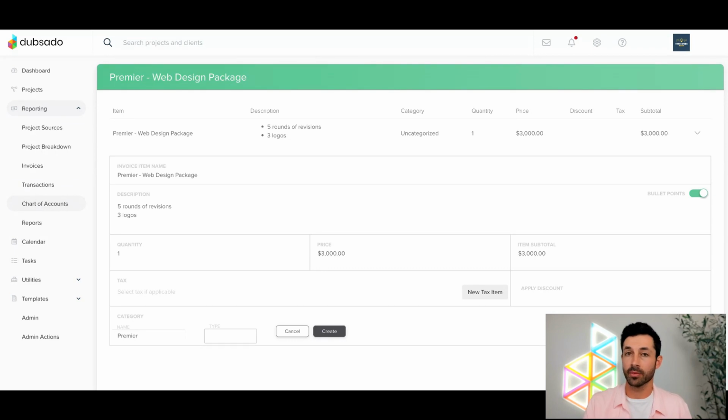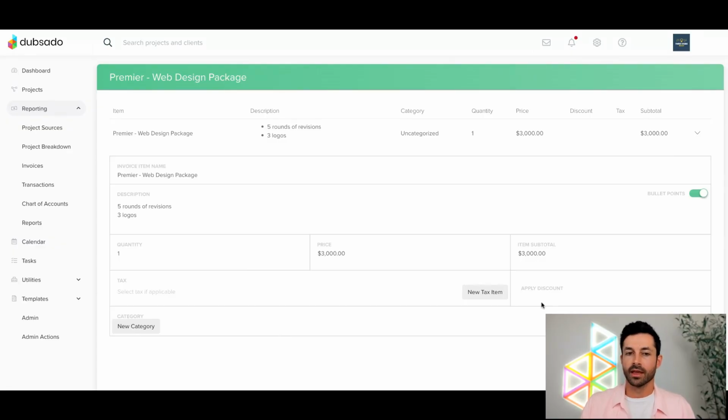Maybe I'm making a lot of money on my Premier packages, so I want to try and upsell those since those are doing really well. You could use the chart of accounts categories to see that information after some time has passed, so you can see how well you're doing in different categories. Again, this is entirely optional. It's just for your own purposes, and you can name these categories whatever you like. There's no wrong answers here, but it's just for you to help organize some of your reporting coming in. All right, let's go and get rid of that.